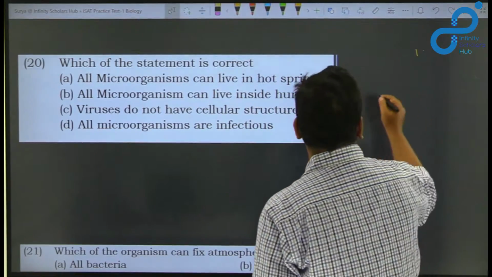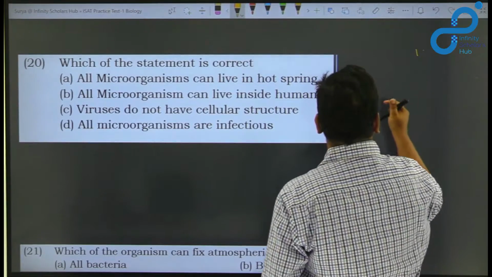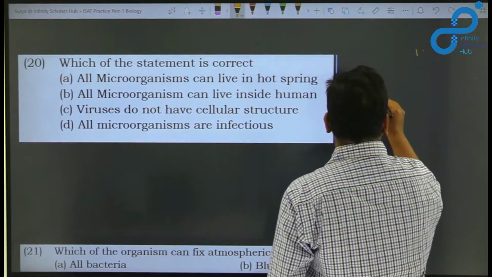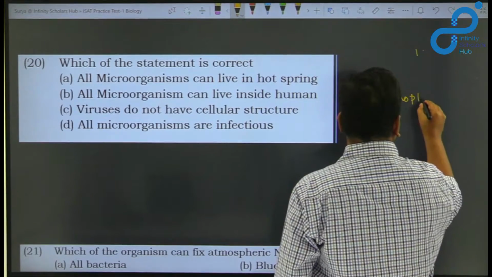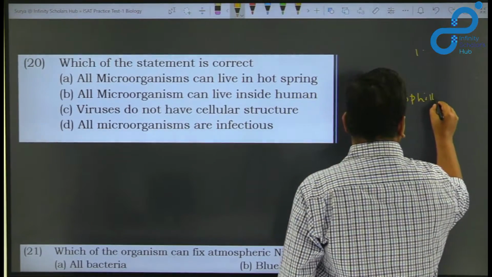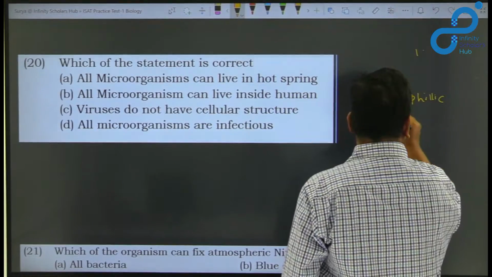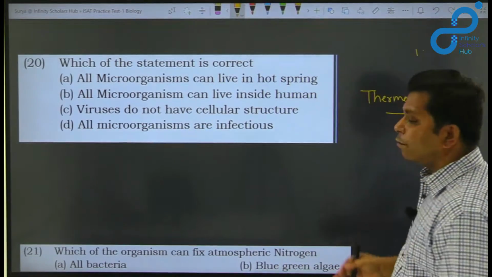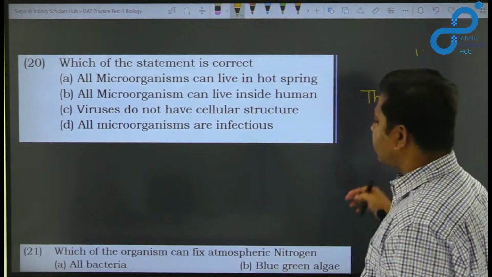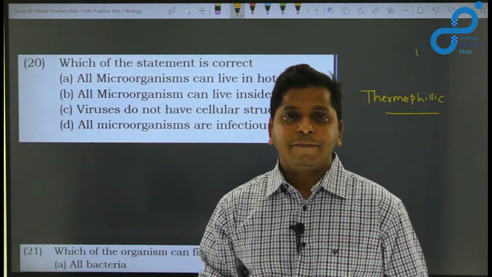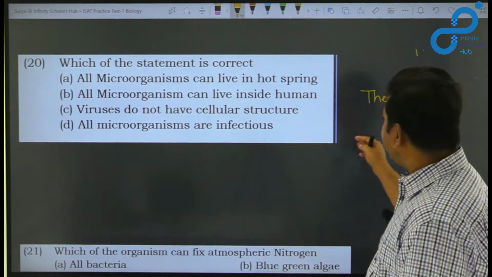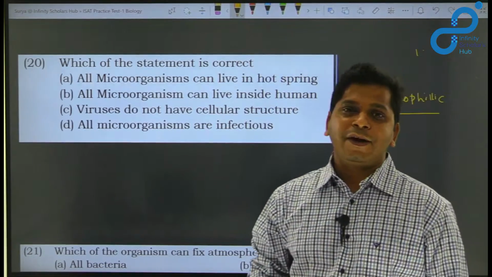And those organisms are called thermophilic organisms. Thermophilic means, thermo means temperature, philic means they love. They love to grow at high temperature. But how do these organisms grow at high temperature?